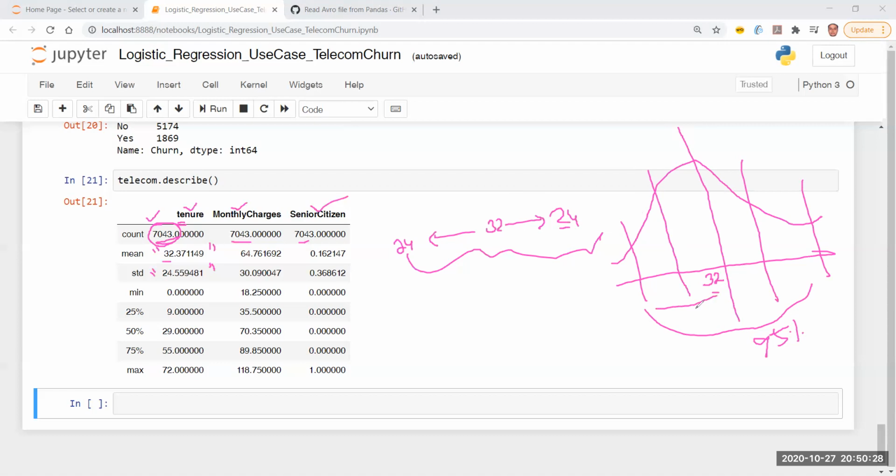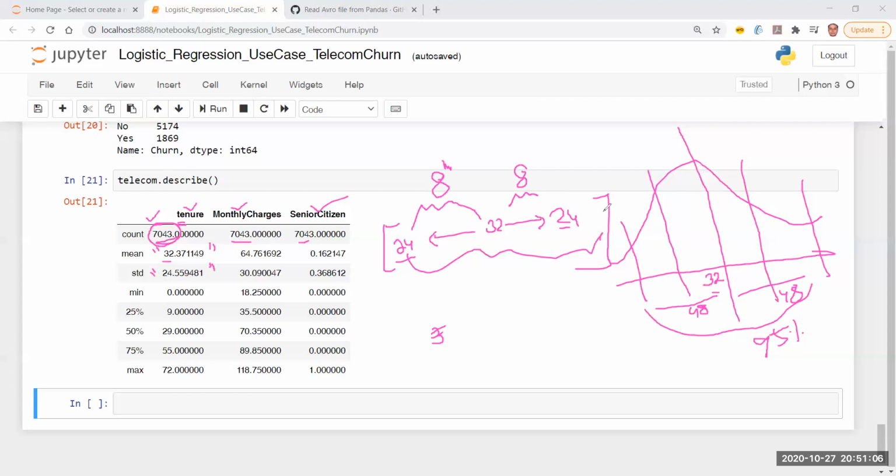So 2 standard deviations becomes 48. 48 on this side, 48 on this side, right? So that's the range. Okay. So is that really a very good thing to know about? I don't think so, because if you do a very small calculation, even for mean plus minus 1 standard deviation, you see there are customers who are with you for as little as 8 months, or this range is also 8. So this kind of range is really not a very good indication of the business.